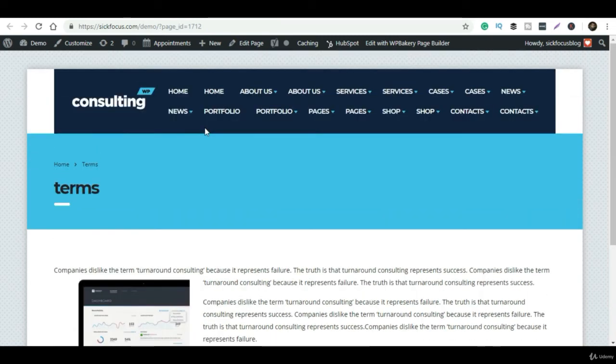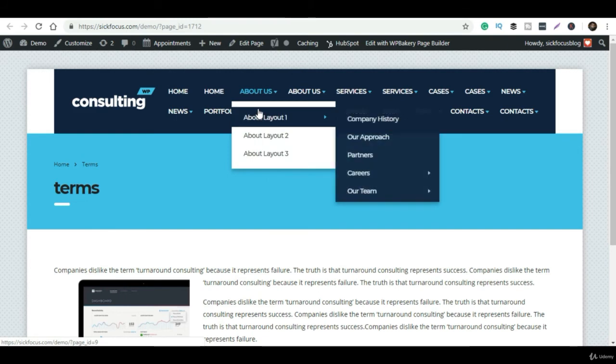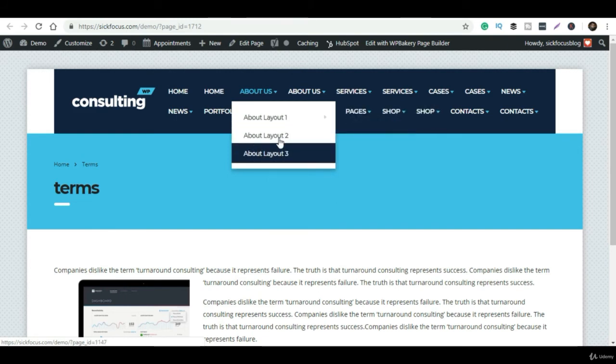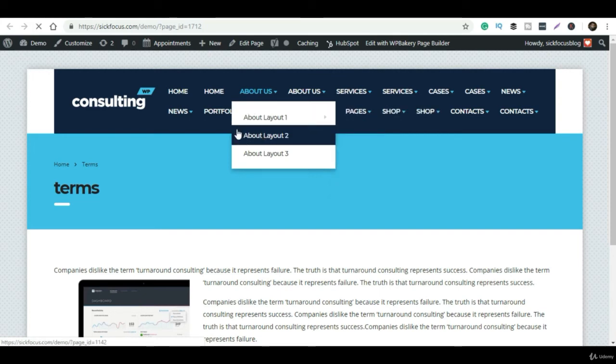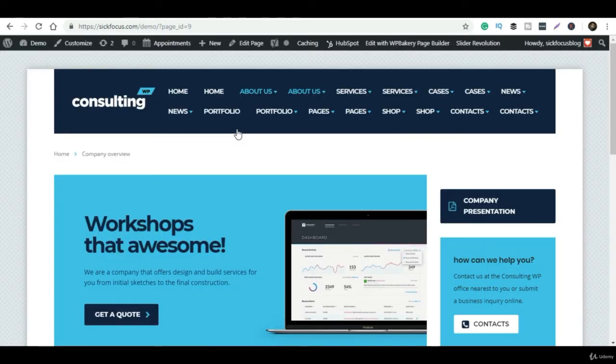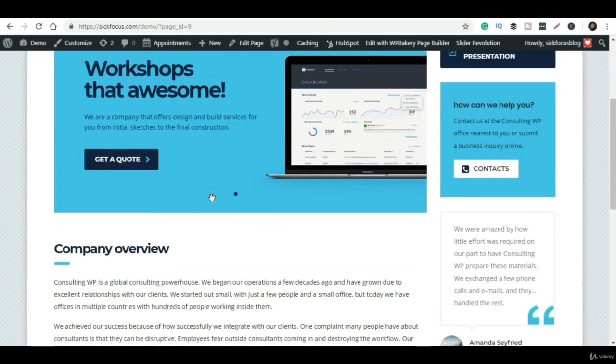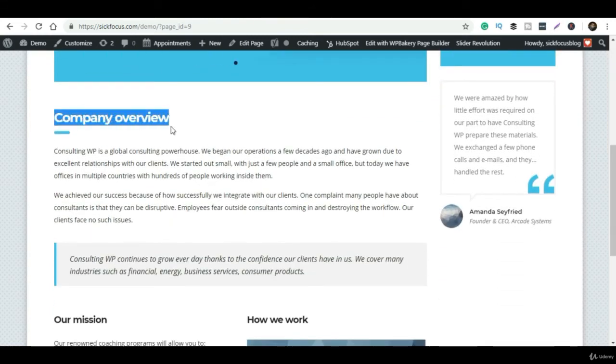I'm going to load page layout 1. You can just check out and browse all the layouts, and whatever your requirements are, you can simply choose which layout you want. See, these are all already created. This company overview heading, then text, then these images. You simply have to change this heading, then change this paragraph and everything. Here you can add any video, you can add any text, the whole thing you can customize.